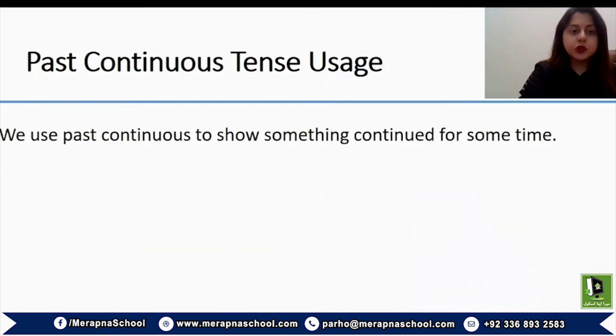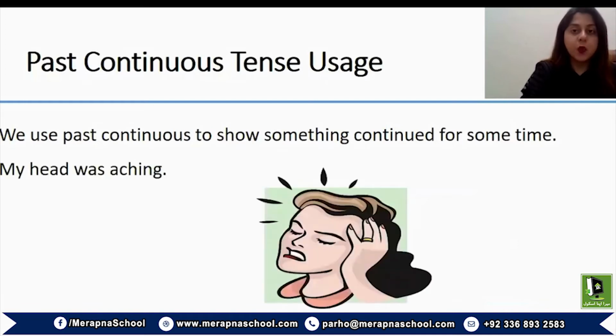We also use past continuous to show that an action or a state continued for a specific time. For instance, my head was aching. So this happened for a certain period of time.